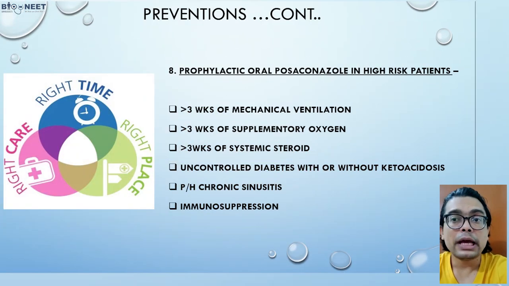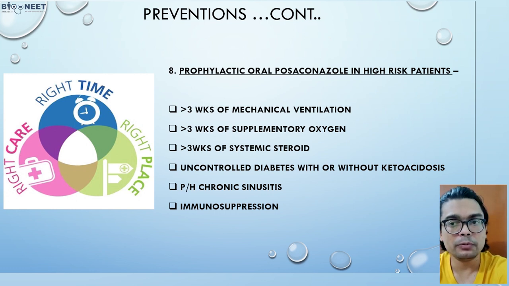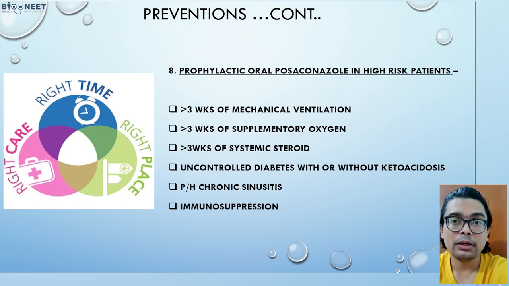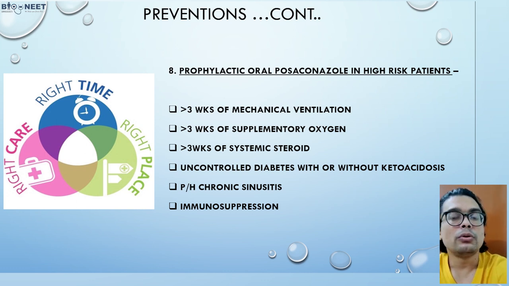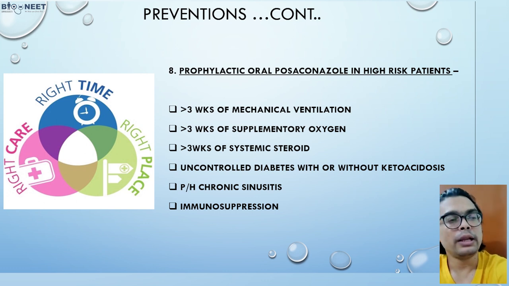There is evidence that if you give prophylactic oral posaconazole in high-risk patients only, we can prevent this mucormycosis. To whom can we give the prophylaxis? If the patient has been on mechanical ventilation for more than 3 weeks, you can give prophylactic oral posaconazole. Second, if he has been on supplemental oxygen or steroids for more than 3 weeks, or is an uncontrolled diabetic patient, or has a past history of chronic sinusitis, or is on immunosuppression. Here you can go for prophylactic oral posaconazole. These are the high-risk patients.